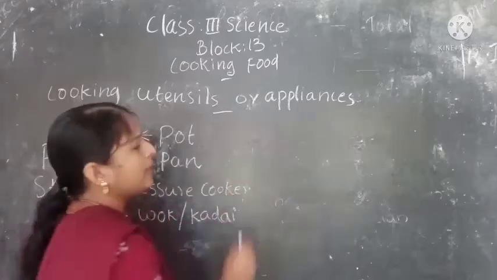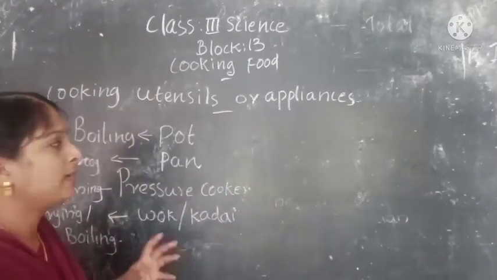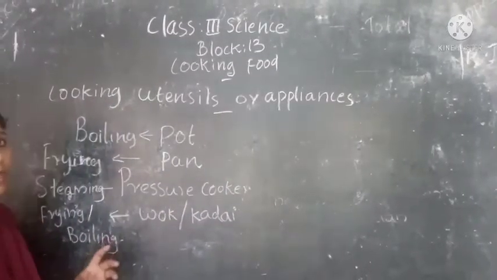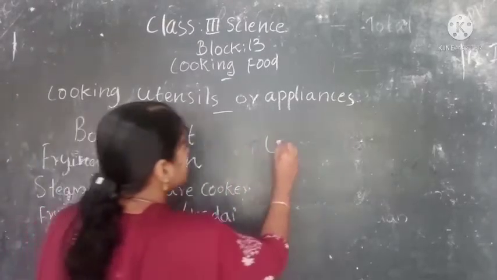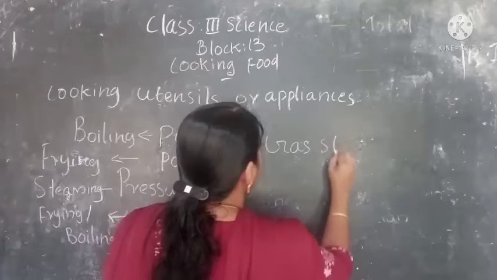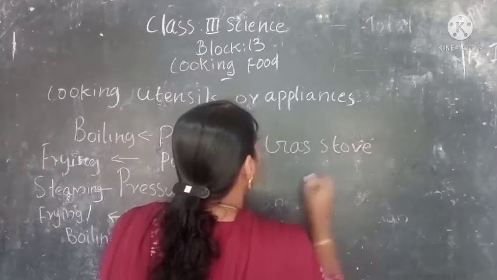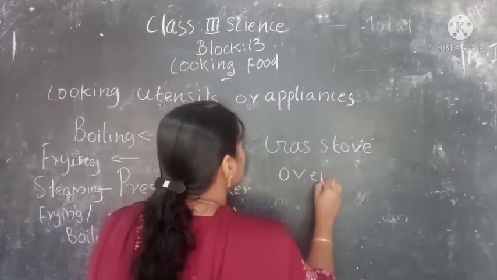Then we also use cooking appliances along with utensils for cooking food. Yes, gas stove. Then we know microwave oven is used, isn't it?